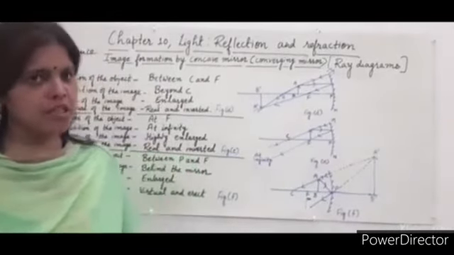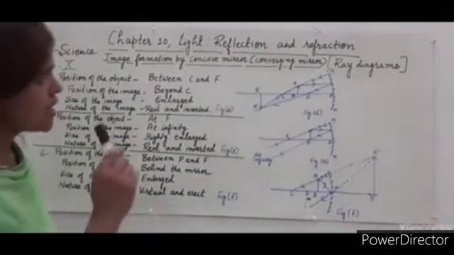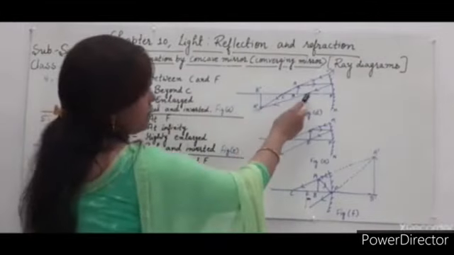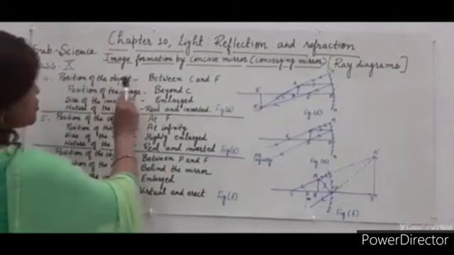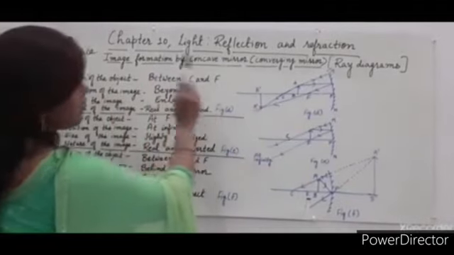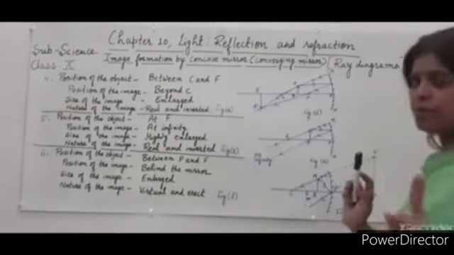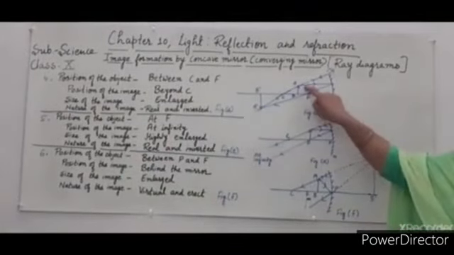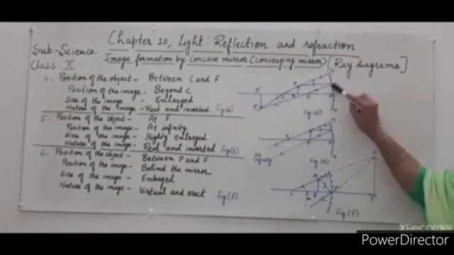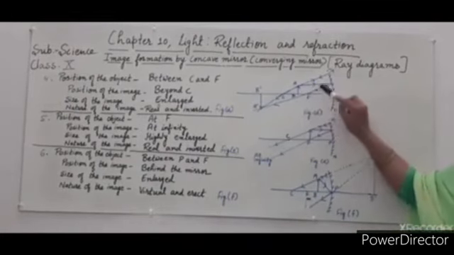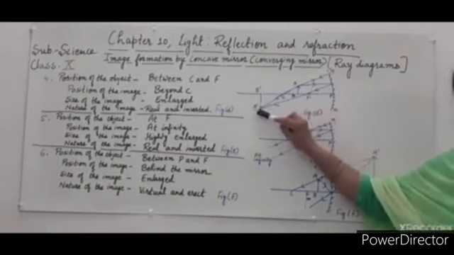Now the fourth case, when the object is present between the center of curvature and the principal focus. The position of the object is between C and F. Two rays: the first ray is parallel to the principal axis, and after reflection it passes through the principal focus.